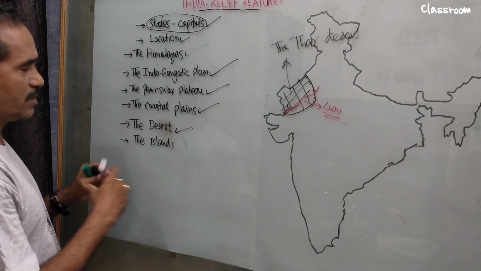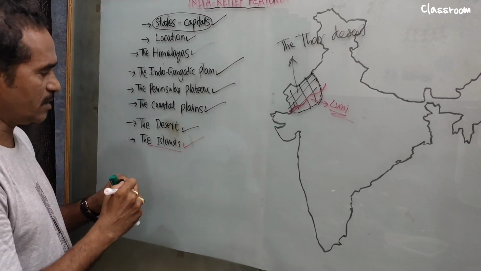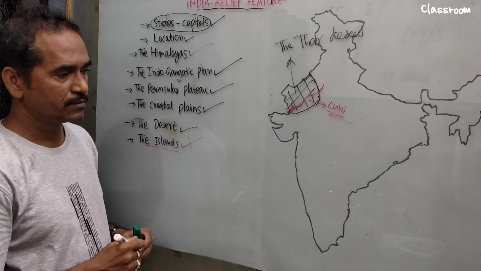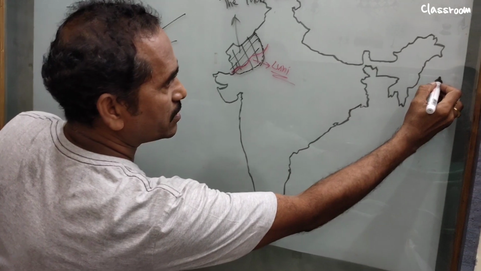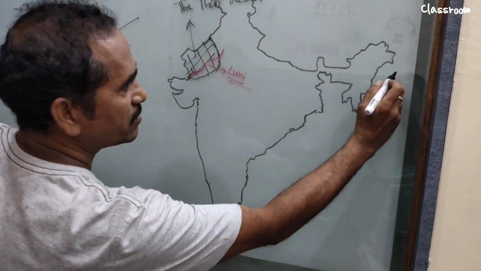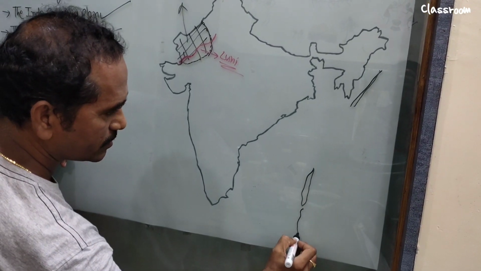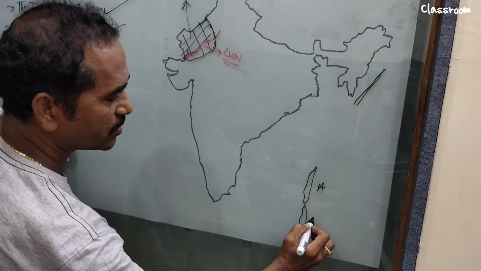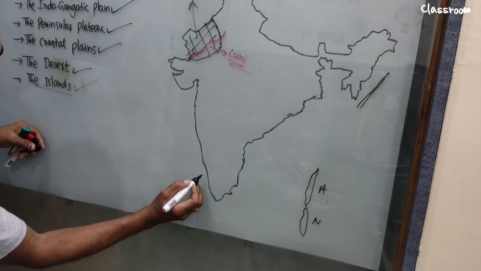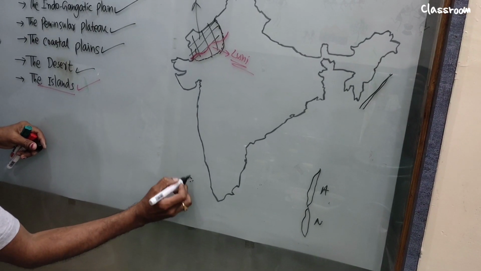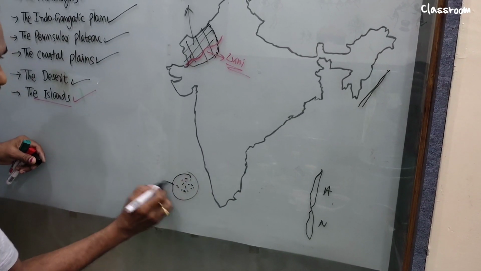Now let's move on to the last concept, the islands. From islands, what type of questions do we expect? Location of the two island groups. See here, it is Arakan Yoma in Myanmar. We don't want that one. So here, almost here, it is Andaman. Above is Andaman, below is Nicobar. Andaman and Nicobar islands. This side, exactly close to Kerala, remember every time, this part is Lakshadweep.